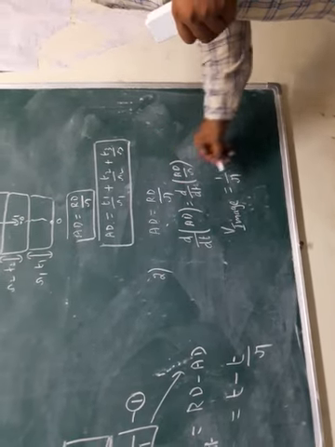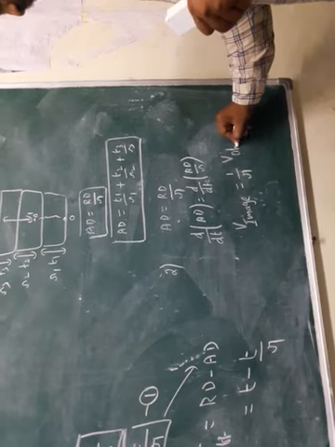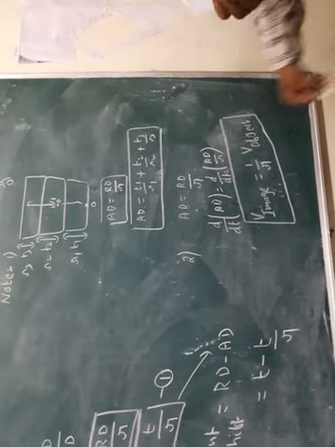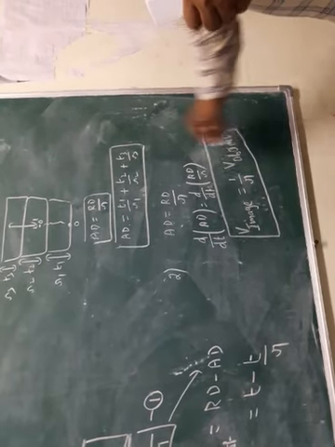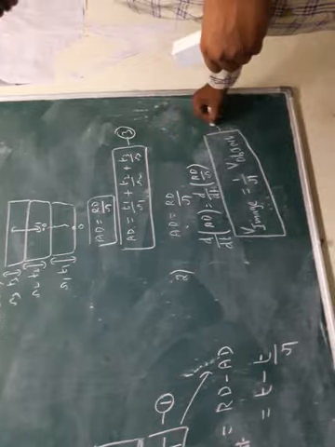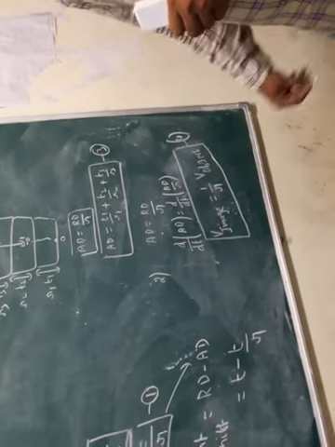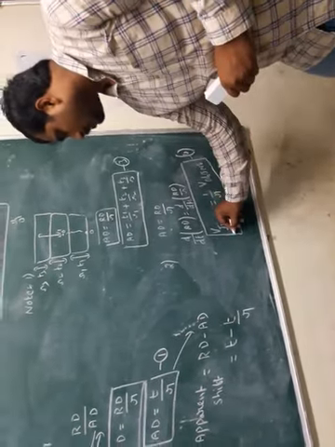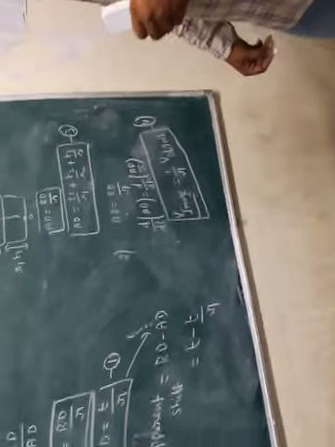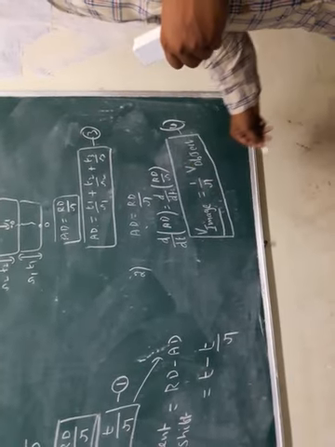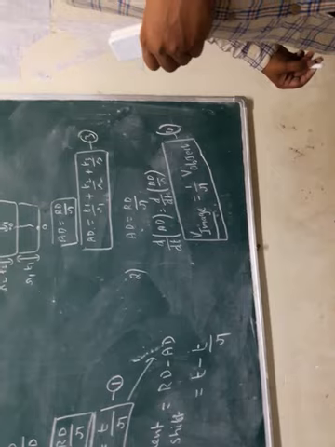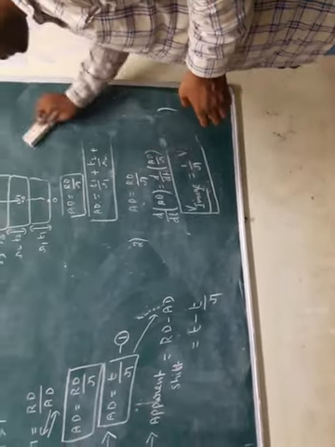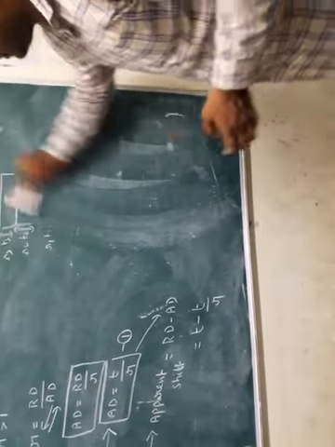Distance by time is called velocity. This is the original, so this is called the object. This is the relation between the velocity of the image and the velocity of the object. This is applicable when the object is in a denser medium and the observer in a rarer medium. The formula: velocity of the image equals 1 by mu times the velocity of the object. In the next video, I will discuss object in rarer medium, observer in denser medium.